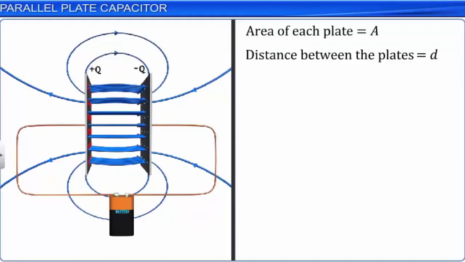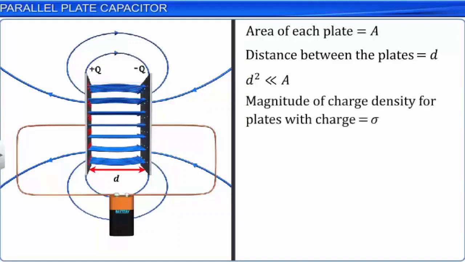We know that D is the distance between the plates. But if D square is very less compared to the value of the area A, the fringing effects can be neglected in the regions which are far off from the edges of the plates. Let the magnitude of the charge density be sigma for the plates with a charge Q on them. Then, sigma is equal to Q by A. Let this be equation 1.